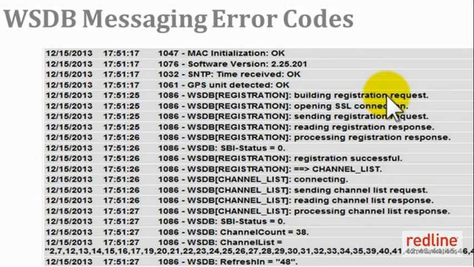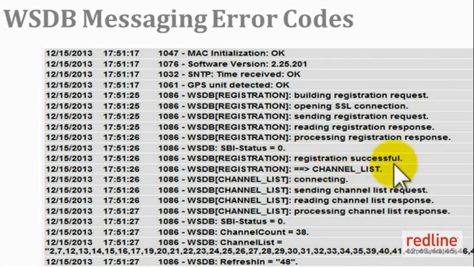The first message sent by the Ordeal 3000 system to the white space database is the registration request. The Ordeal 3000 system wants to register with the white space database as discussed earlier. The database evaluates the parameters submitted by the Ordeal 3000 system and then returns a message. In this case, SBI-status 0. SBI stands for Spectrum Bridge, and status 0 means the message sent by the Ordeal 3000 system could be processed successfully and all parameters were correct. So that's why the Ordeal 3000 system is registered with the white space database.